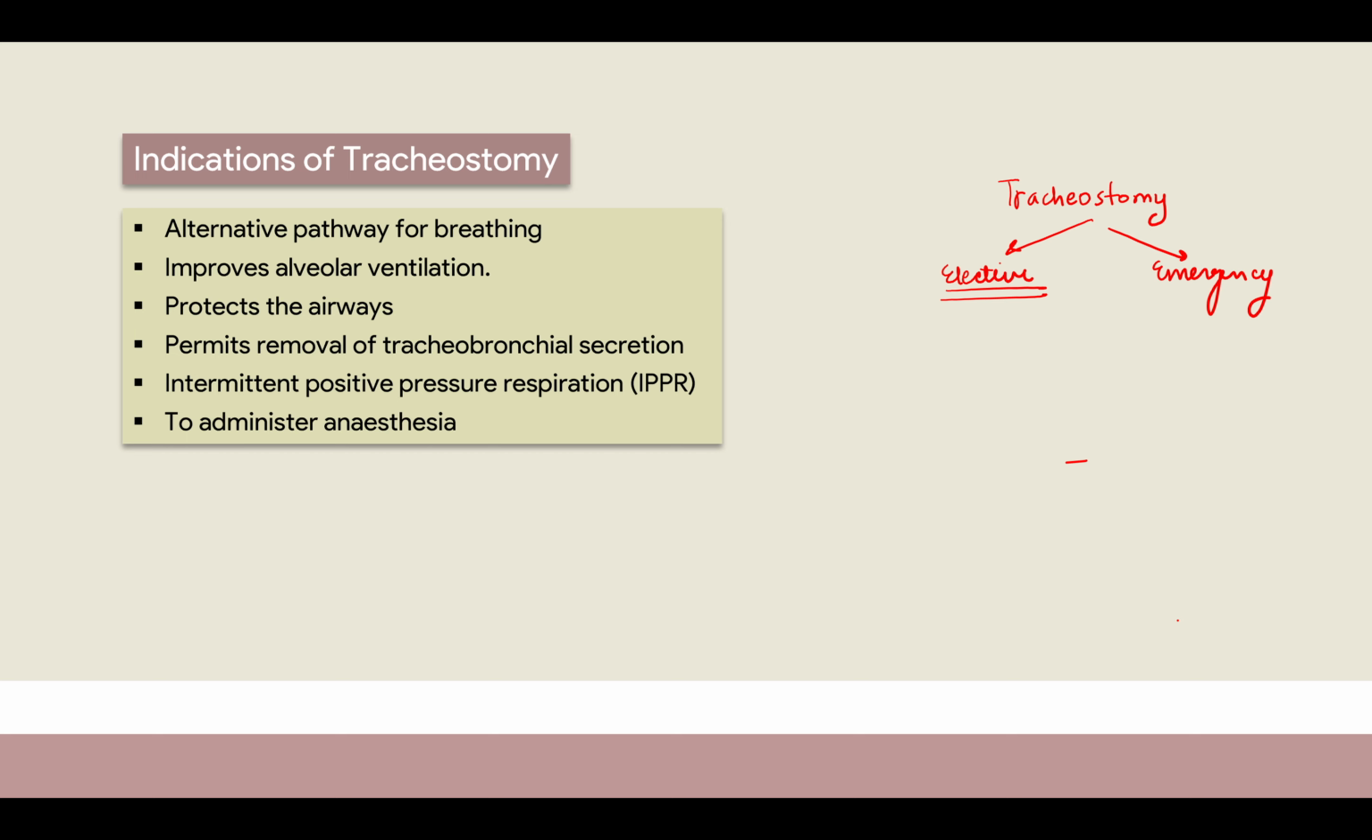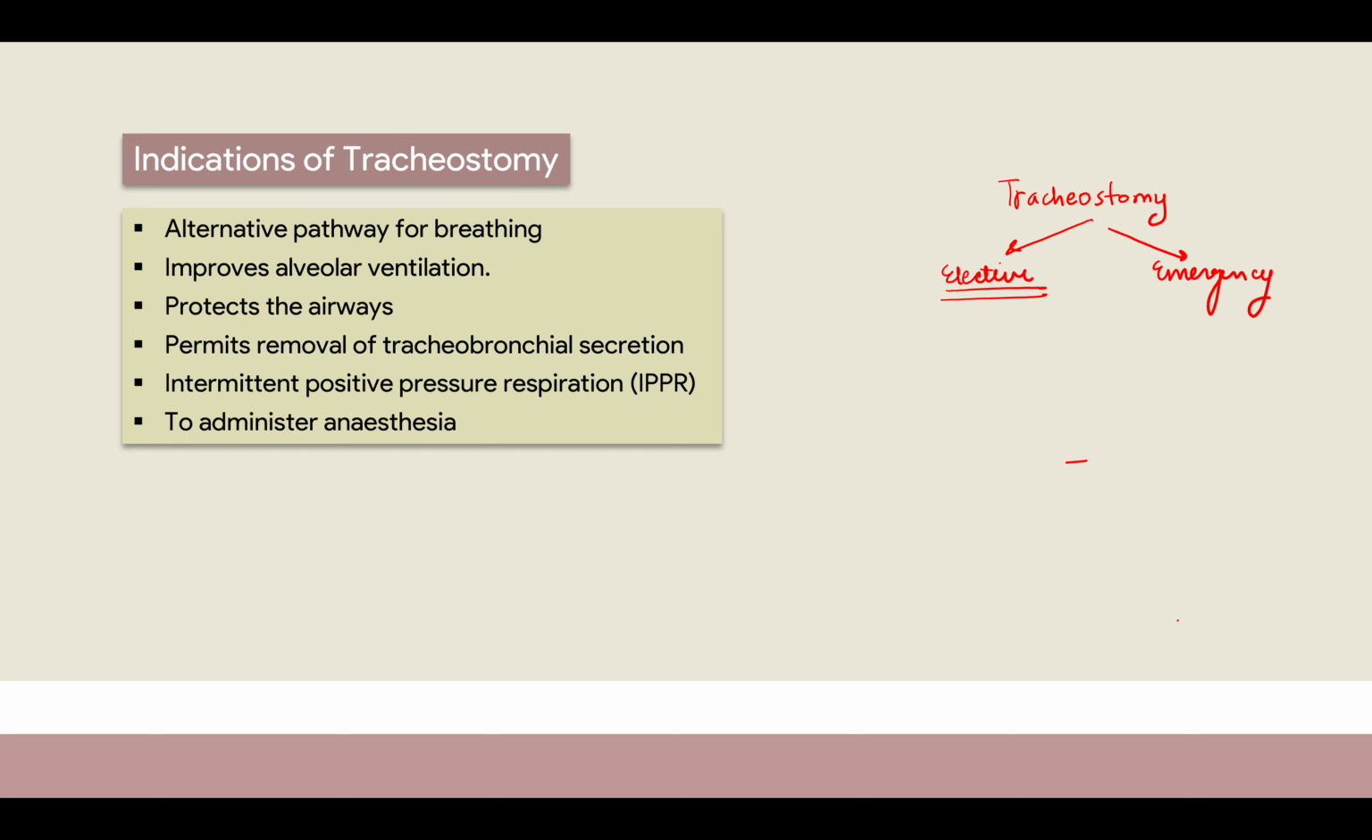But if, for example, there's an emergency case in your ER, and a patient comes and is not able to breathe because of some obstruction here, right? If there is a big foreign body inside the trachea, the person is not able to breathe, you're not able to take out the foreign body, and the SpO2 levels are falling, then you have to do an immediate tracheostomy. That is what an emergency tracheostomy is. Okay, clear? So this is how the two types of tracheostomy are done.